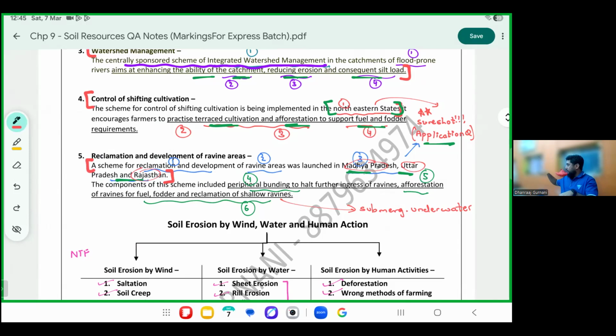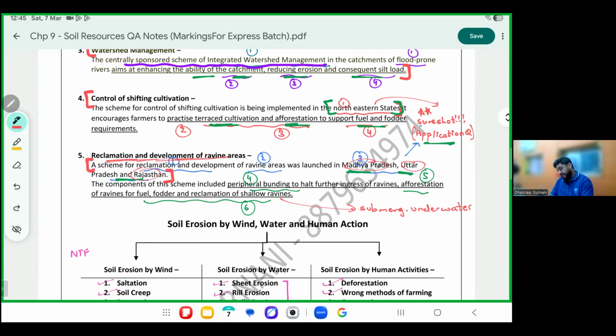Now they are removing the water, bringing the soil back and doing agriculture. So the government said, North India, you are not caring about your fertile land. You have to care about it. That's why the scheme came, reclamation and development of ravine. That land which got submerged has to be reclaimed.